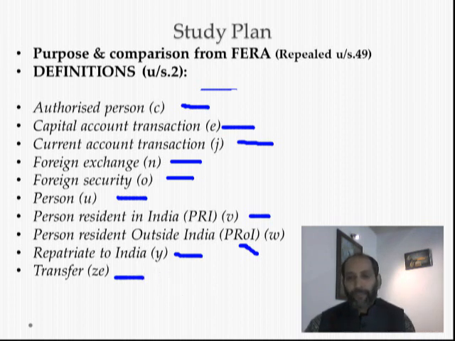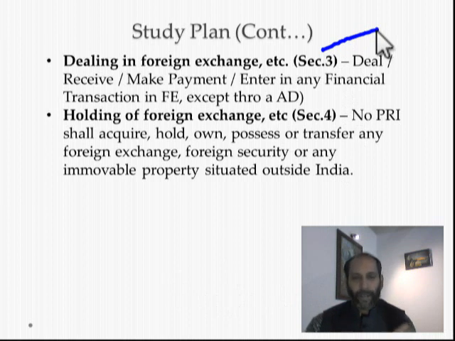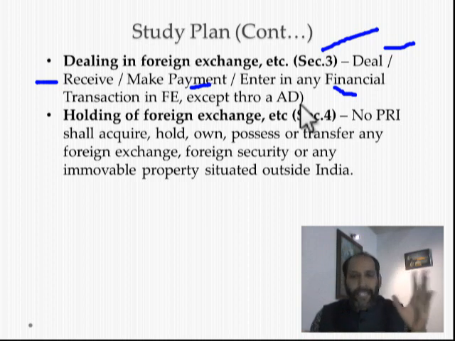Okay. Now, what is the charging section? Section 3 of FEMA is the charging section of FEMA, which deals with dealings in foreign exchange. No person should deal, receive, make payment, or enter into any foreign exchange transactions except through an authorized dealer. Simple. Section 3 of the Foreign Exchange Management Act says that no person shall deal, receive, make payment or enter into a financial transaction in foreign exchange except through an authorized dealer.